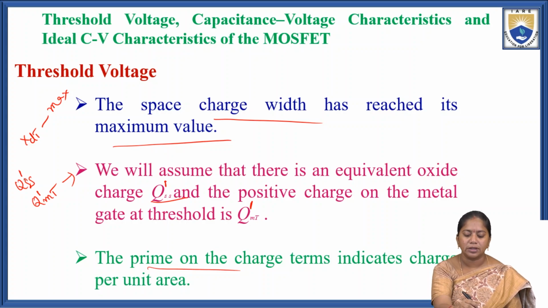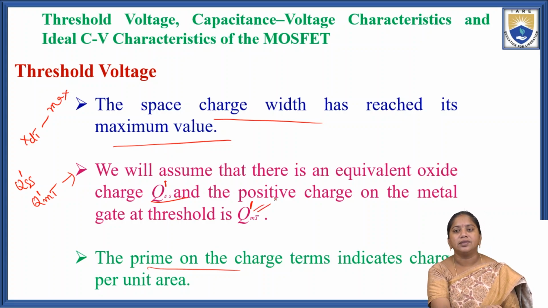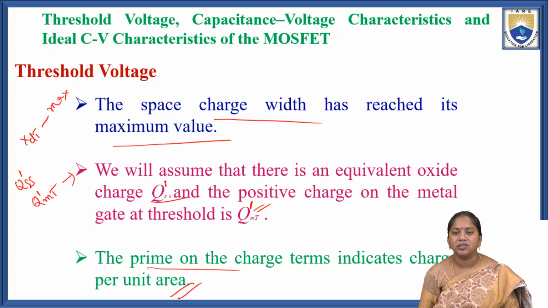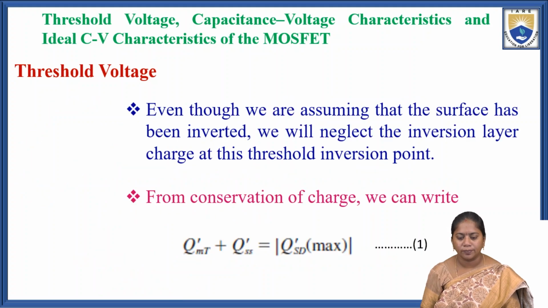The prime indicates that the charge term is charge per unit area.